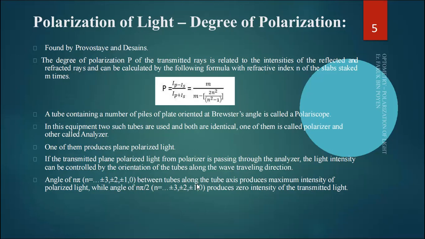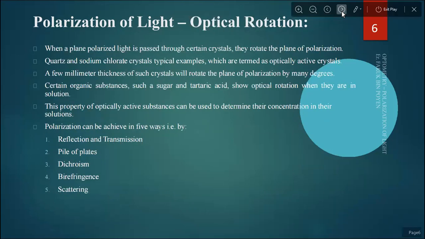So between tubes along the tube axis produces maximum intensity of polarized light, while angle will be n times multiplied with the right angle. That means n equals to dot dot, plus minus 3, plus minus 2, plus minus 0 produces zero intensity of the transmitted light.